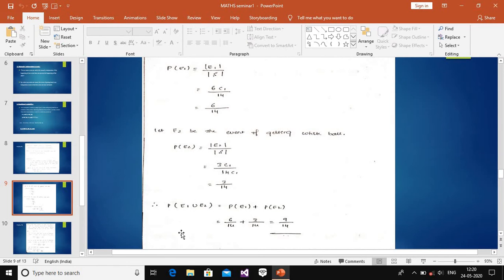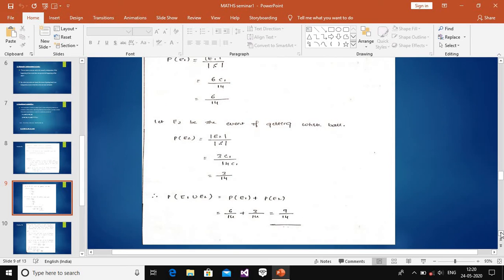In the addition theorem, the formula is P of E1 union E2 is equal to P of E1 plus P of E2. We add the white balls and the red balls. The P of E1 value is 6 by 14, plus the E2 value, 3 by 14. 6 by 14 plus 3 by 14 is equal to 9 by 14. This is the answer for this problem. You can clearly identify this solution.